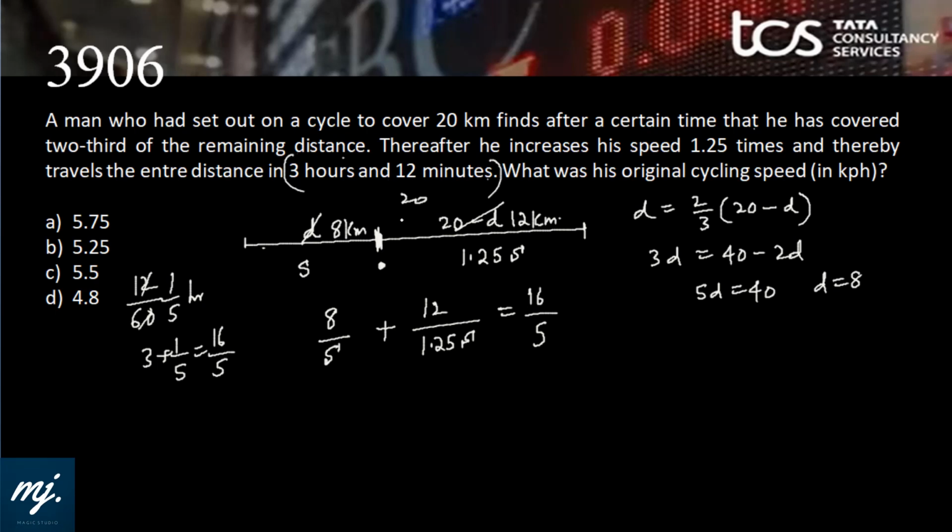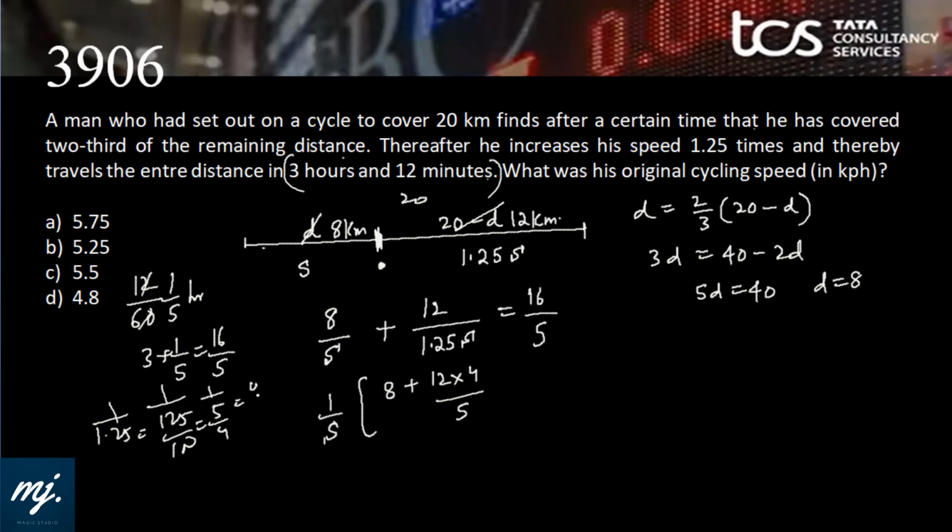Convert this total time into hours and now solve for S. If I take common 1 by S, it would be 8 plus 12 into 4 by 5. Yes, 1.25 is actually what? 125 by 100, that is 5 by 4. It is 1 by this, so it will be 4 by 5. This is 16 by 5.